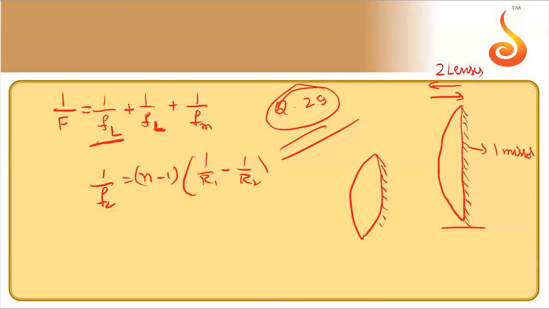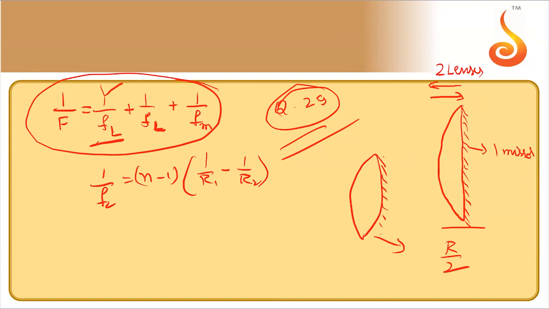Same formula. This is concave mirror. For concave mirror, you know how to calculate focal length. It will be R by 2. So same thing you can use, right? So this is formula for silvered lens. So we have to take this term twice because light enters once this way and comes back through that. So it travels through the lens twice, right?